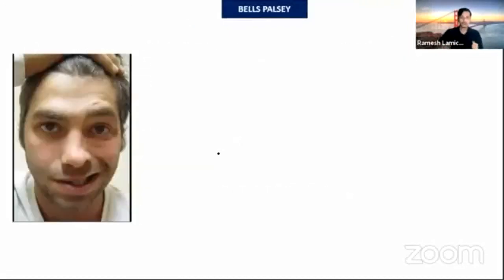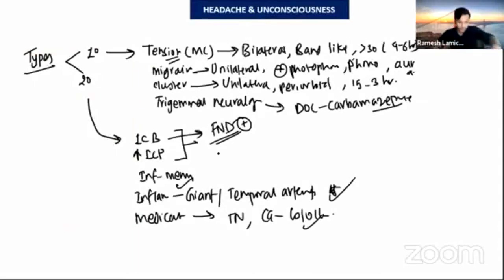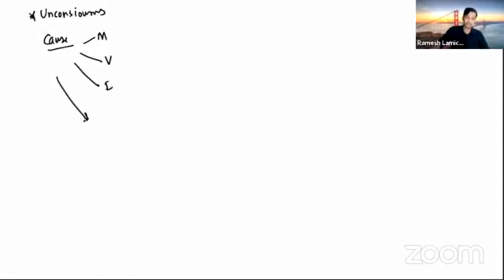Now let's come to another important topic: unconsciousness. There was a question: how do you evaluate and treat an unconscious patient? If the patient comes unconscious, you have a very wide range of differential diagnoses in your mind. The commonest causes are metabolic, vascular, infectious, and if there is any trauma. These are the four main headings we can differentiate.